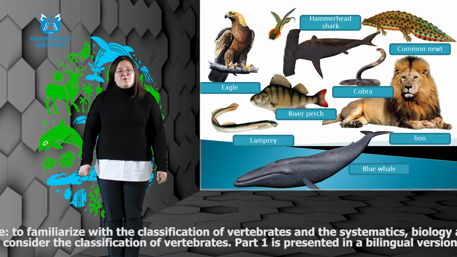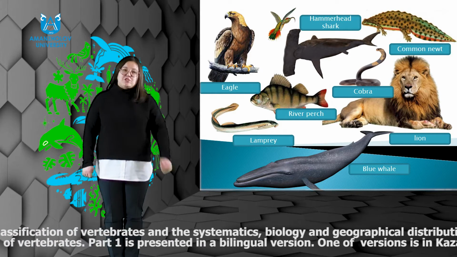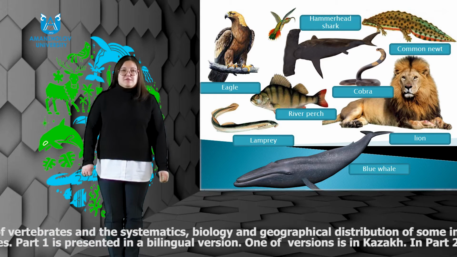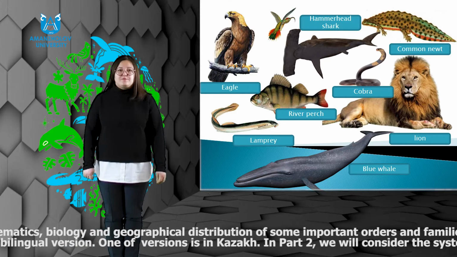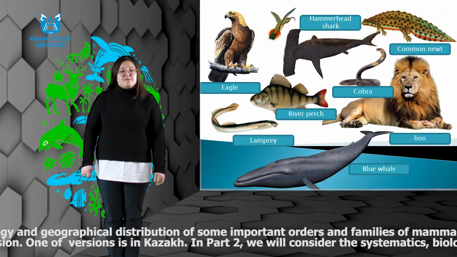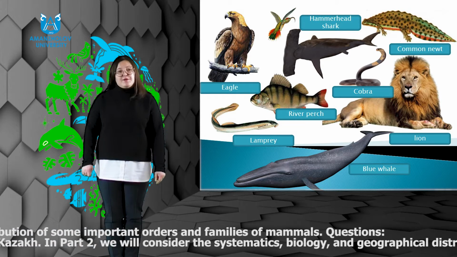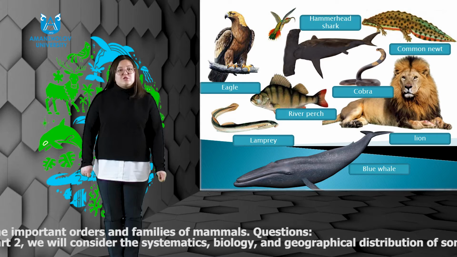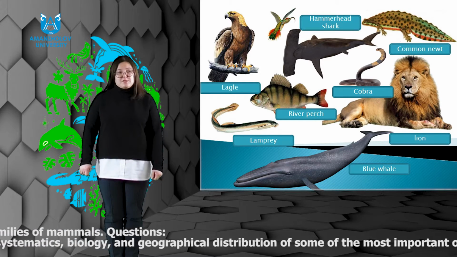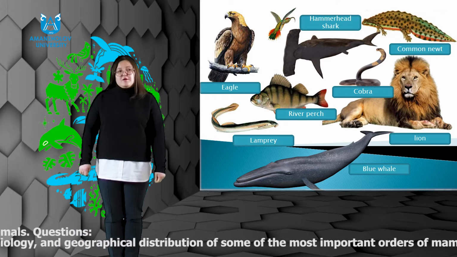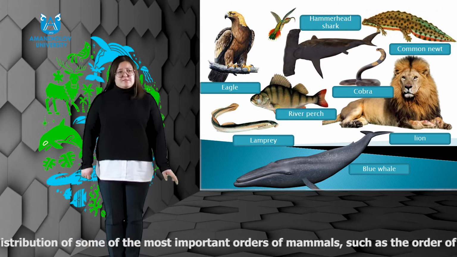The lecture consists of two parts. In part one, we will consider the classification of vertebrates. Part one is presented in bilingual version. One of the versions is in Kazakh language. In part two, we will consider the systematics, biology, and geographical distribution of some of the most important orders of mammals, such as the order of carnivores and rodents.